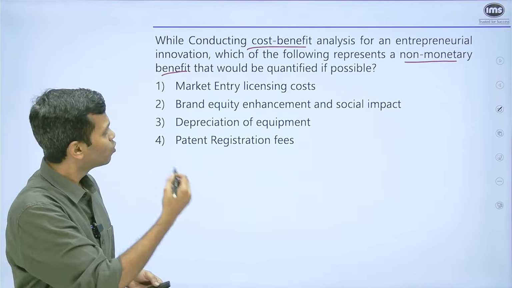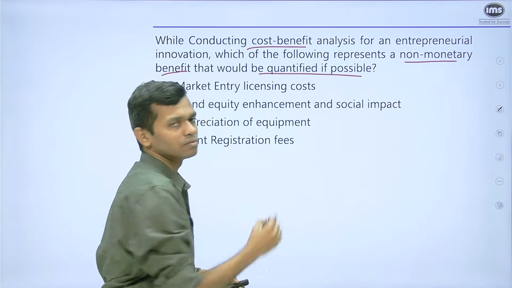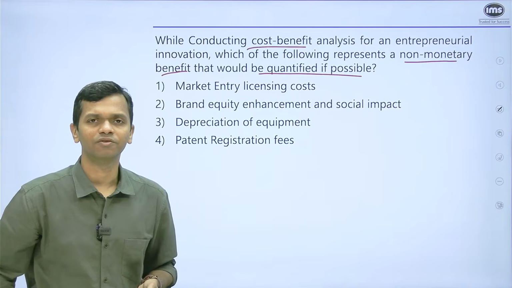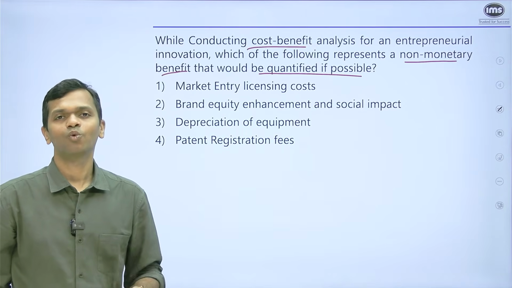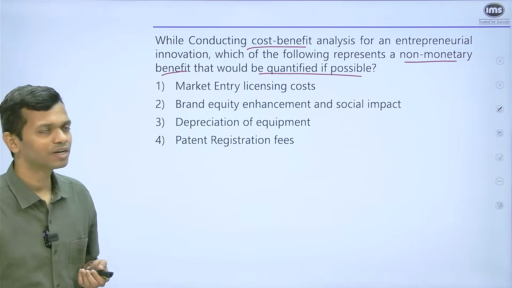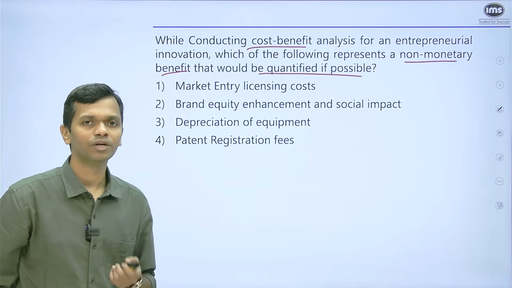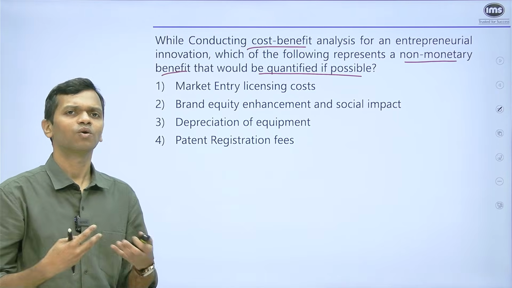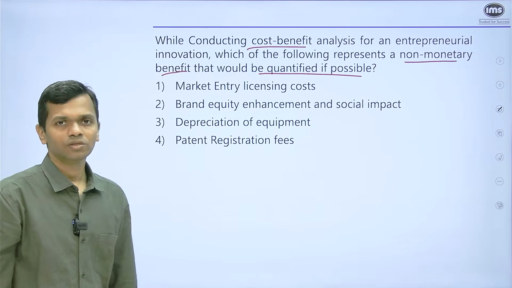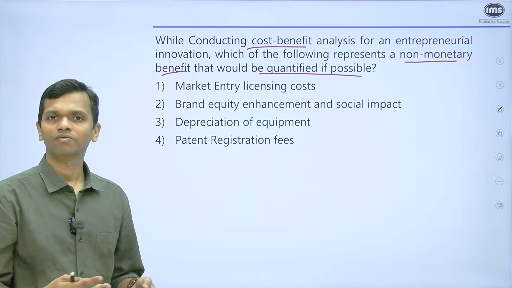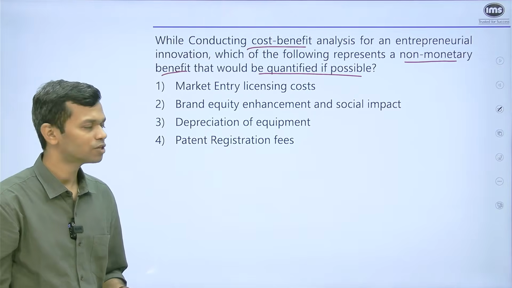That would be quantified if possible. Again, read the question carefully. It means that there is something that is difficult to quantify, because they are saying quantified if possible, and it is non-monetary in nature, which means that it cannot be measured in terms of money. First is market entry licensing cost. All licensing costs have a number associated with them, it can be measured.